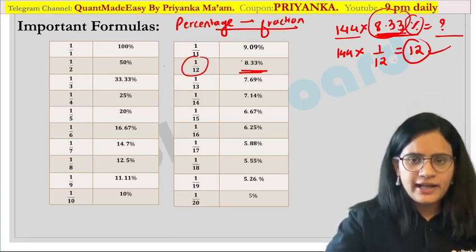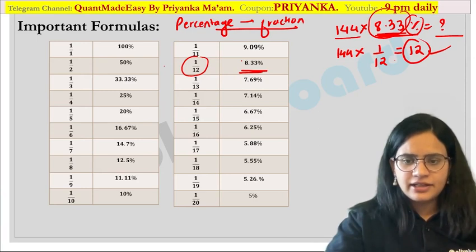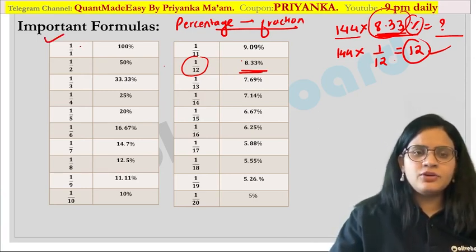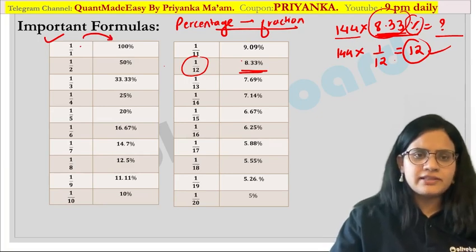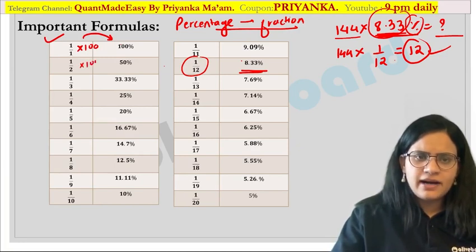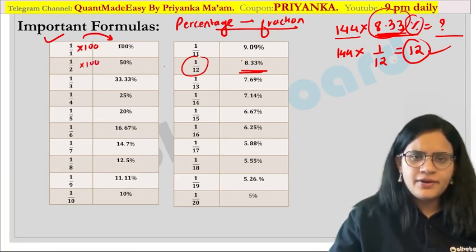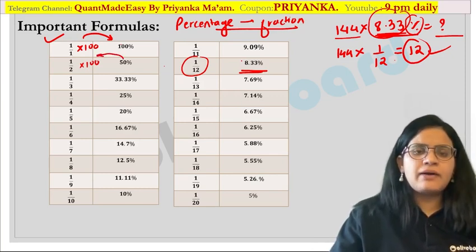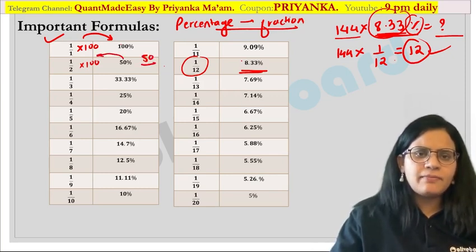Now I would like to tell you how these values are related. For example, 1 by 1. When I am talking about 1 by 1 and you are converting it into percentage, you have to multiply this by 100, so you will get 100%. Similarly, 1 by 2 multiplied by 100 will become 50%. Are you getting it? And when you are converting back, going in the backward direction, this will become 50 by 100, or I can say 1 by 2.